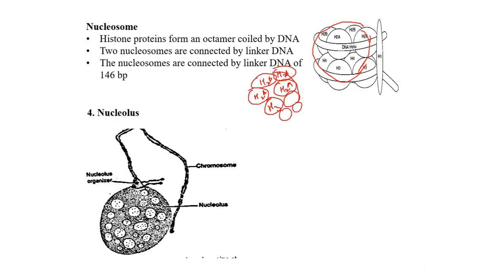There are altogether 8 of them which form the central core of the nucleosome. This core is held with a clamp-like part, which is the H1 histone protein. Imagine the octamer is here, and this is clamped by the H1 protein.